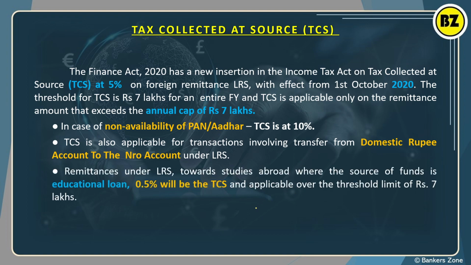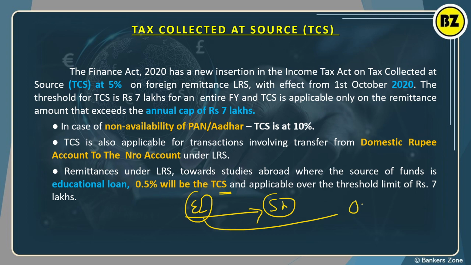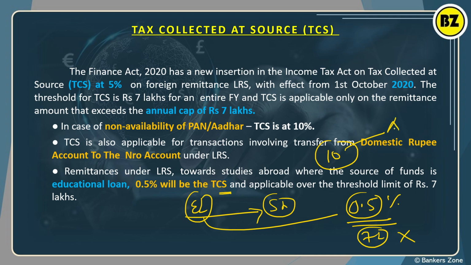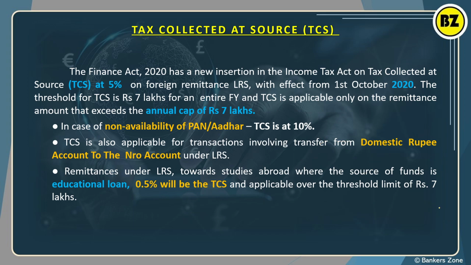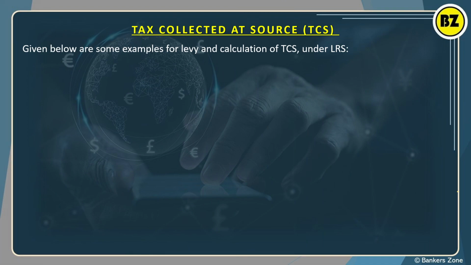Now if you are transferring funds and the funds are coming from an education loan, you are disbursing the education loan for study abroad, in such cases what is the tax? Tax collection is only very small, 0.5%, and obviously that is above 7 lakh. That means up to 7 lakh no tax, right? For example, if you are transferring 10 lakh rupees for study abroad in the USA, up to 7 lakh no TCS, right? So only 3 lakh is remaining. So on 3 lakh you will pay 0.5%. That means 1500 will be deducted as tax. Got it? Very simple.